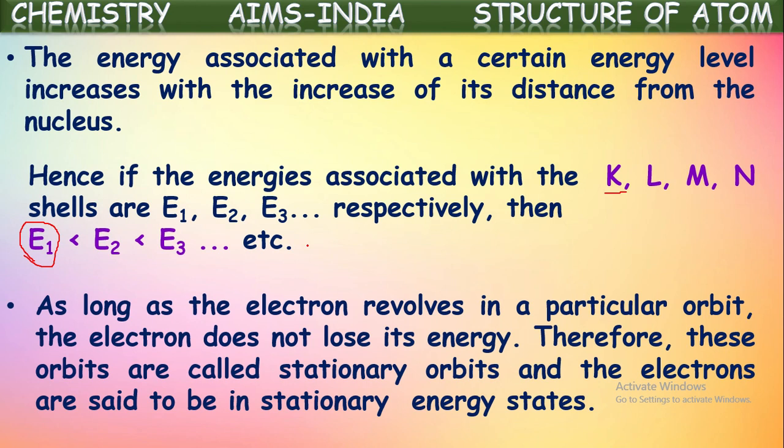Whenever an electron is revolving in a particular orbit, until and unless it changes its position, if it is revolving in the same orbit, its energy will neither increase nor decrease. Its energy will be fixed. So the electron, if it is revolving in a particular orbit, will revolve continuously with constant energy. That is why these orbits are also called stationary orbits, because energy is fixed for the electron when it is revolving in a particular orbit. They are called stationary orbits, and the electrons are said to be in stationary energy states. In that state, the energy is stationary. It is fixed.